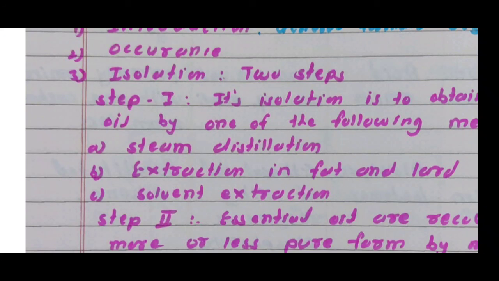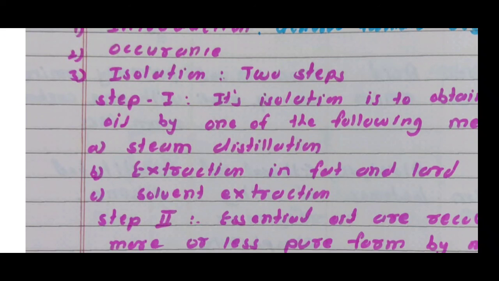Then the third method is solvent extraction. In solvent extraction, the plant material is treated with an organic solvent like ether or petroleum at room temperature. Essential oil is extracted into the solvent. The filtered extract is distilled under reduced pressure to collect the essential oil. This method is specially used in the perfume industry for the isolation of heat sensitive terpenoids. These three are the methods of isolation of terpenoids in step first, meaning extraction of essential oil.